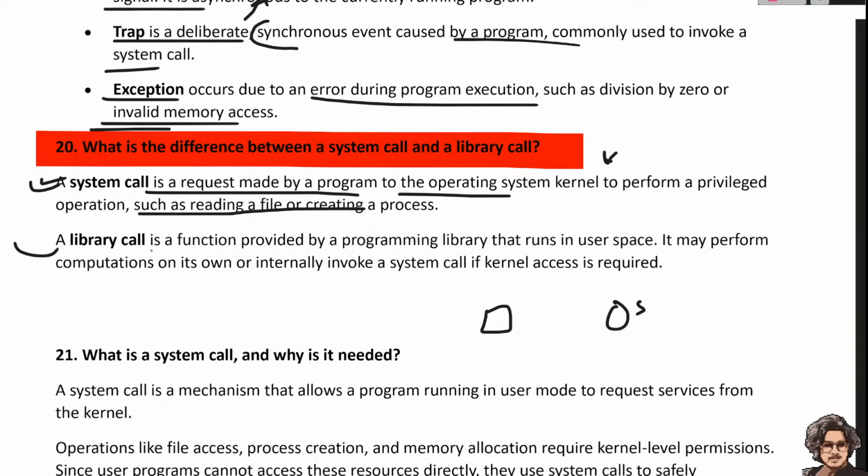Whereas a library call is a function provided by the programming library that runs in user space, and it may perform computation on its own or internally invoke a system call if kernel access is required.